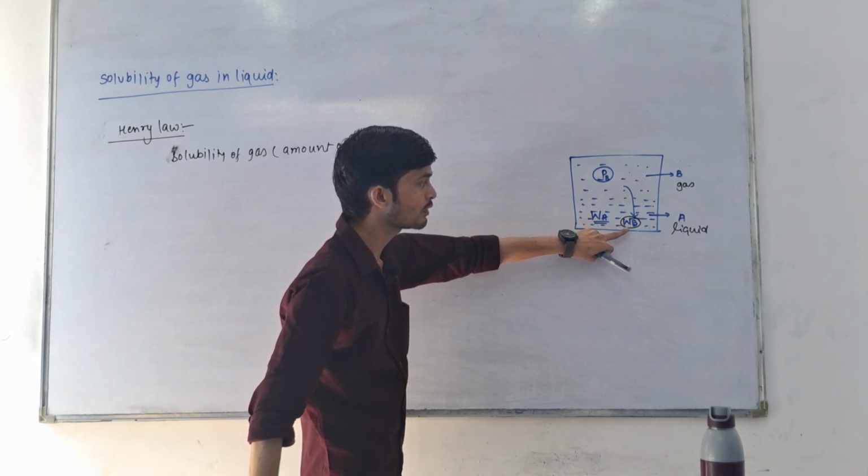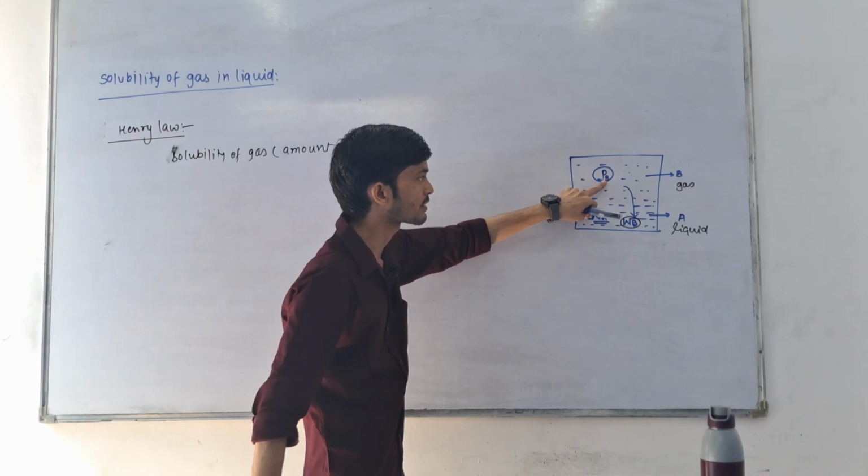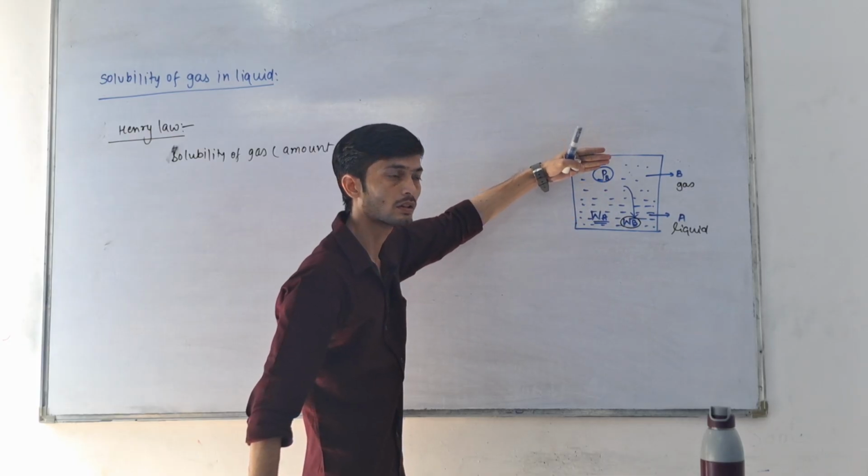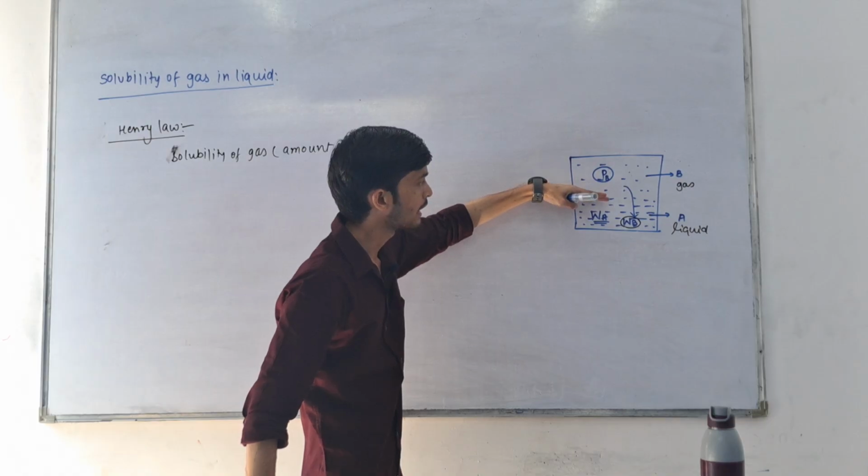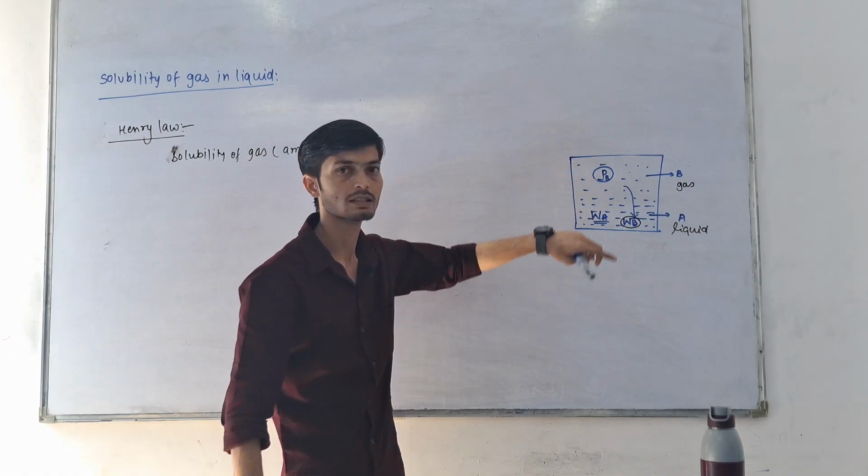That means the amount of gas, that is WB, is directly proportional to the partial pressure of gas above the surface of liquid. This is the surface of liquid, and above this the partial pressure of gas is PB.